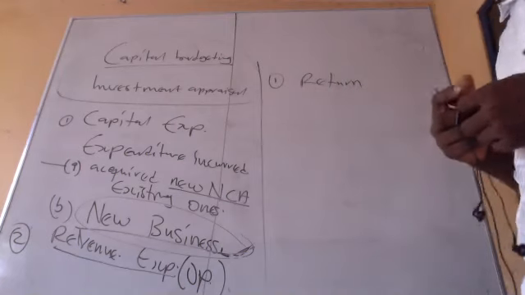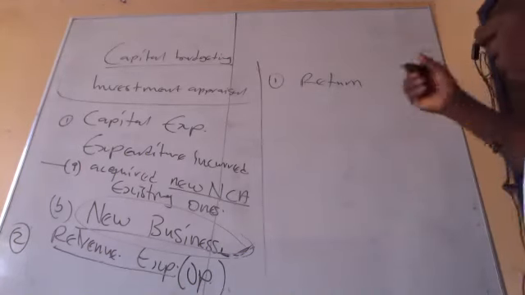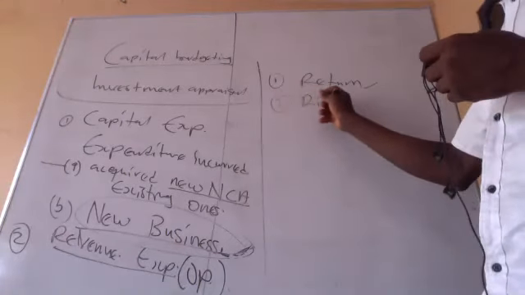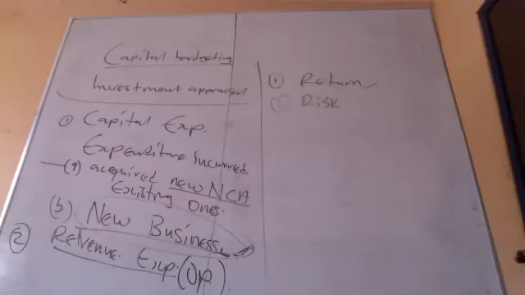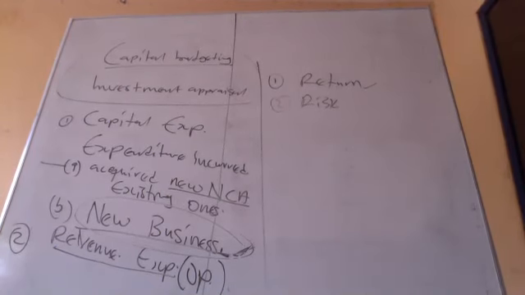So the objective of investment appraisal: one, for return. Two, for risks. Because normally return and risk move together, right? The higher the risk, the higher the return, and the higher the return, the higher the risk. I can give you a real-life example.